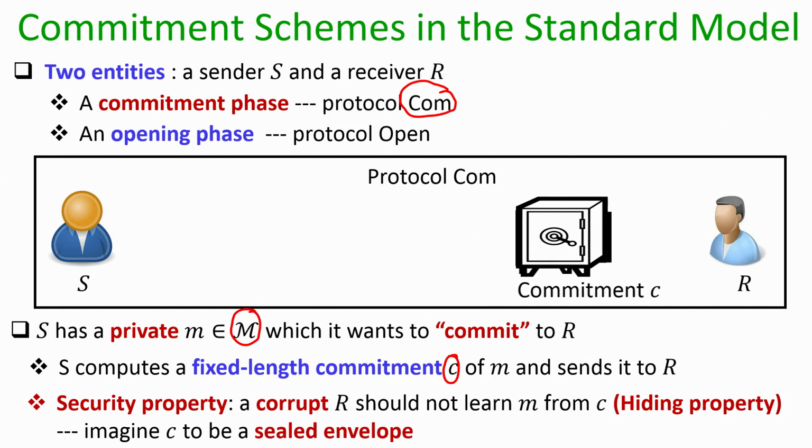The security property that we require from this com protocol is that if the receiver is a bad guy and computationally bounded, then by seeing the commitment it should not learn what exactly is committed inside C.